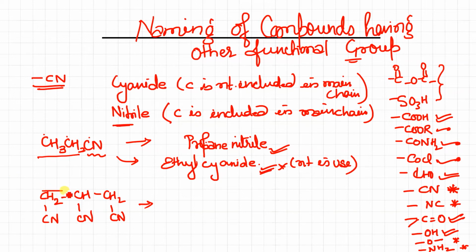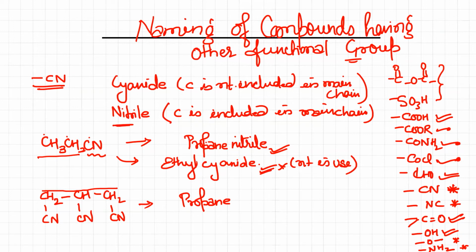This will be considered as the root word. That means of 3 carbon, 1, 2, 3. So what is the naming? All have single bond, so don't forget to write this N. And now this CN is not used in the main chain, but it is termed as a suffix. It will be treated like a functional group.